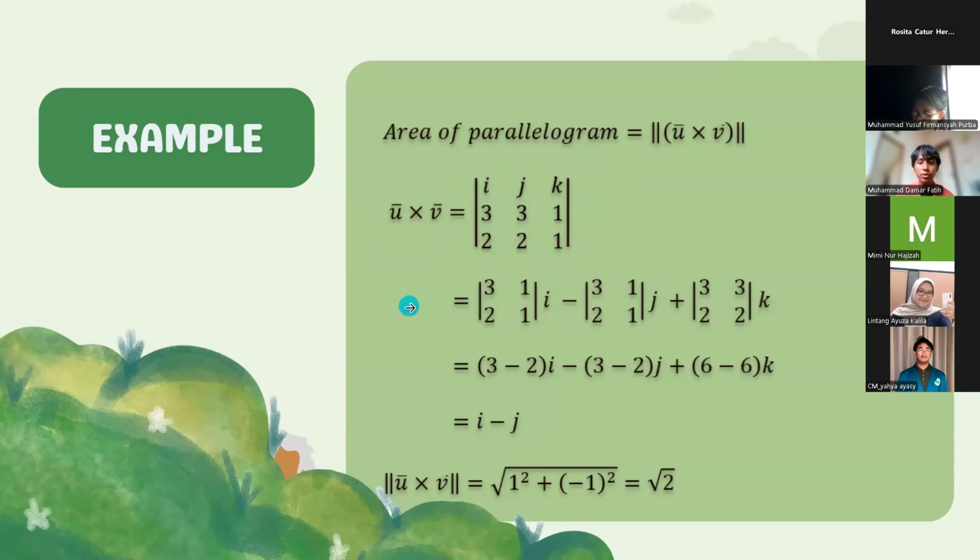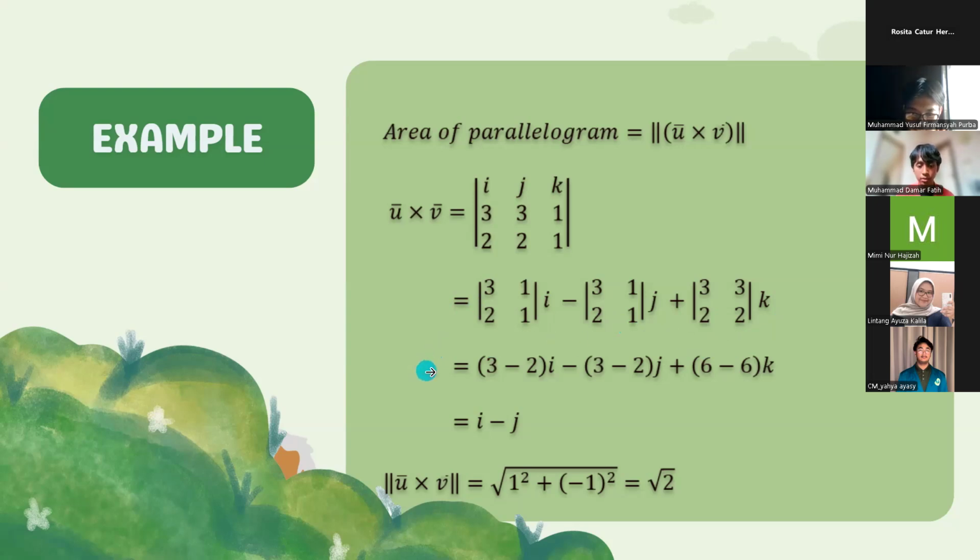And this is equal to the determinant of the matrix 3, 1; 2, 1 times vector i, minus the determinant 3, 1; 2, 1 times j, plus the determinant of the matrix 3, 3; 2, 2 times vector k.